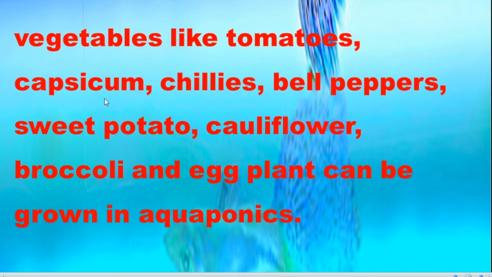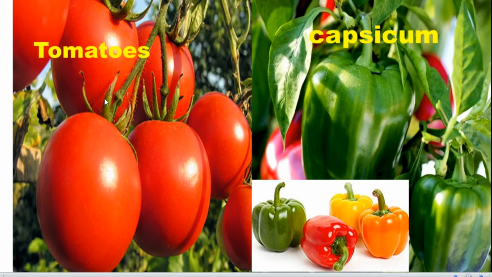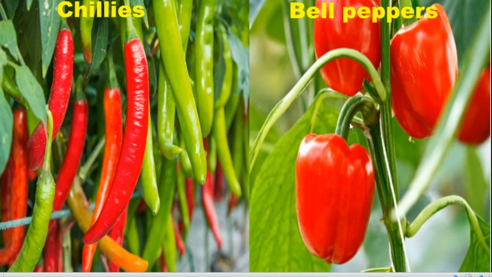Here we cannot cultivate all plants. Specialized plants are very suitable to cultivate through hydroponic or aquaponic. So what are the plants? We will see. Tomatoes, capsicum, chili, and bell peppers, which seem to be like capsicum.